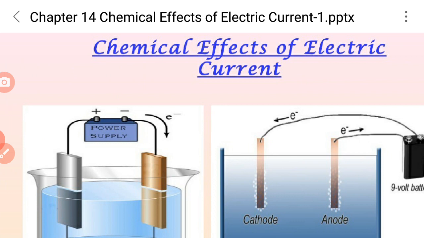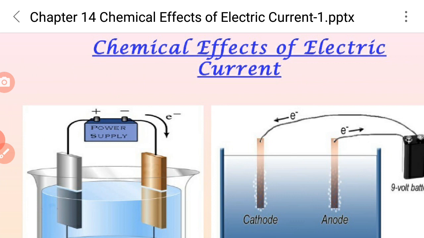Take distilled water in a clean and dry beaker and dissolve two teaspoons of copper sulfate in it, and add a few drops of dilute sulfuric acid to the copper sulfate solution. Clean the copper plates with sandpaper. Now rinse them with water and dry them.